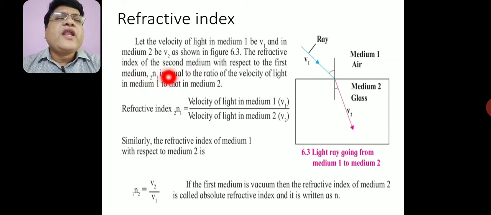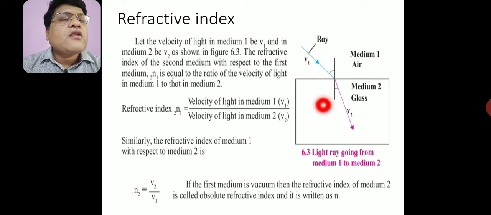The refractive index of the second medium, glass, with respect to the first medium, air, denoted by n21, is equal to the ratio of the velocity of light in the first medium to the velocity of light in the second medium.